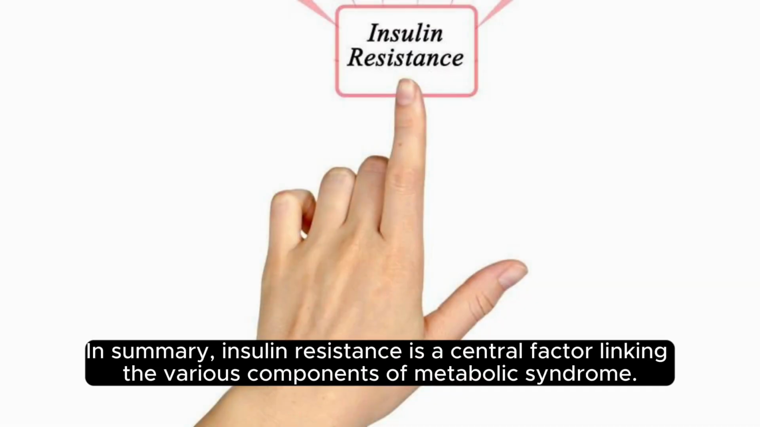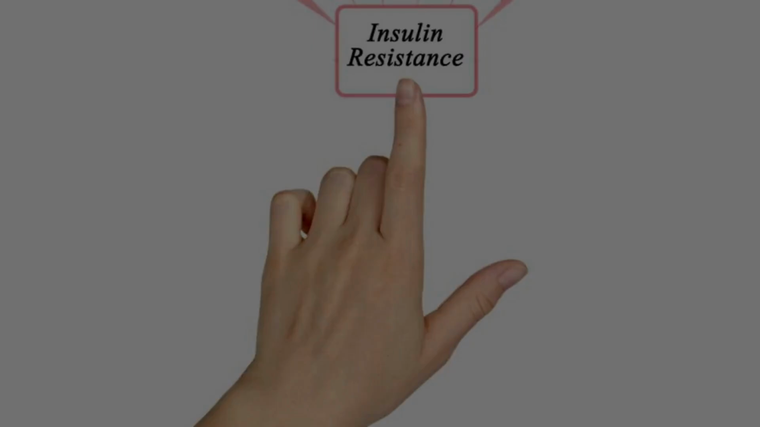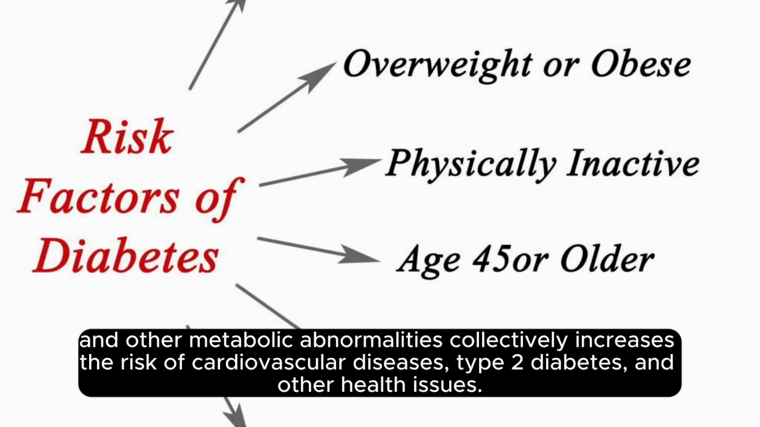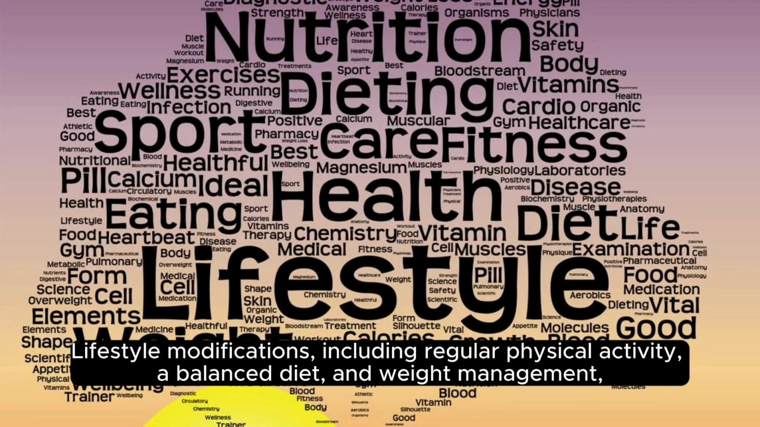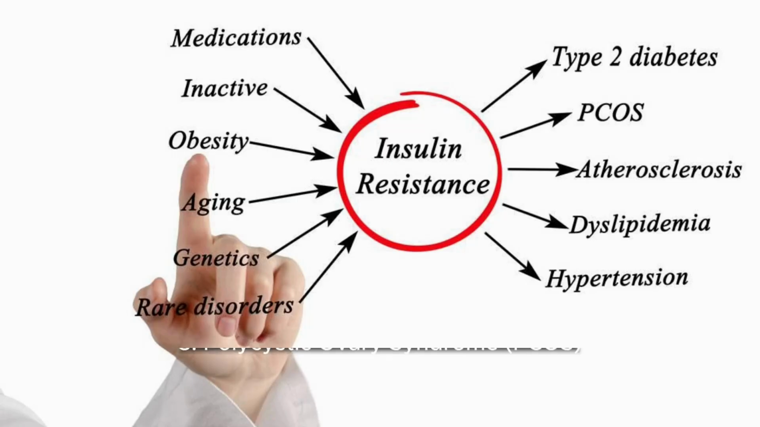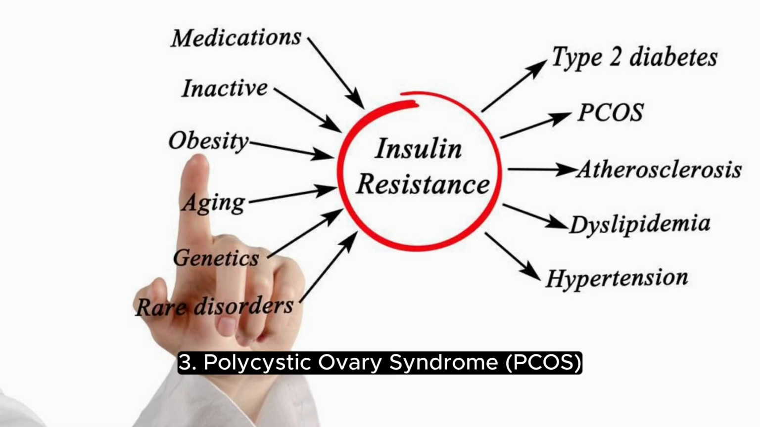In summary, insulin resistance is a central factor linking the various components of metabolic syndrome. The combination of insulin resistance, central obesity, dyslipidemia, high blood pressure, and other metabolic abnormalities collectively increases the risk of cardiovascular diseases, type 2 diabetes, and other health issues. Lifestyle modifications, including regular physical activity, a balanced diet, and weight management, are crucial for addressing insulin resistance and managing metabolic syndrome.